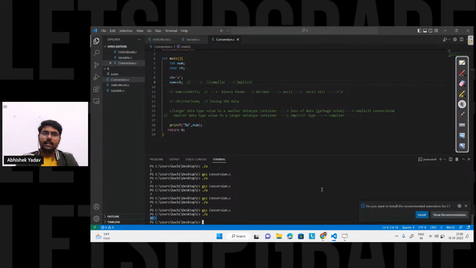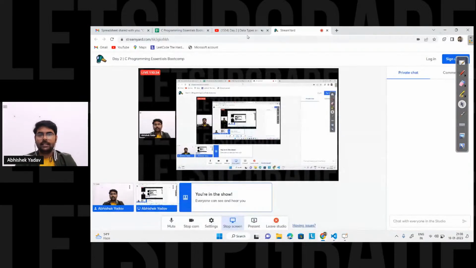So till this point we have discussed the data types. We are left with some part of the data types. We will discuss that part in the next session. After that we will go to the control statements, and after that we will move to the pointers, and if we have the time we will discuss arrays also. And yeah, this is all for today's session, guys. Hope you are able to get the idea of what happens behind the scenes when you are storing data in different formats, right everyone?